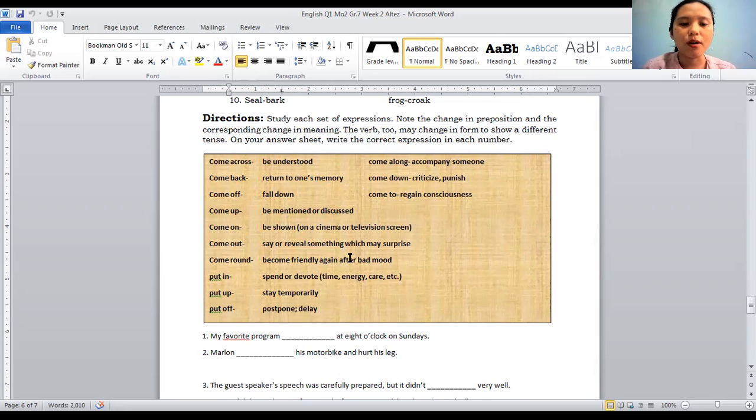Let's try number 1. My favorite program, blank, at 8 o'clock on Sundays. What do you think is the right expression to be used?